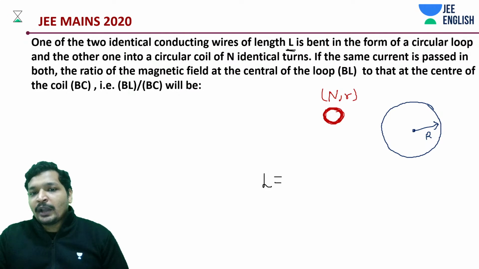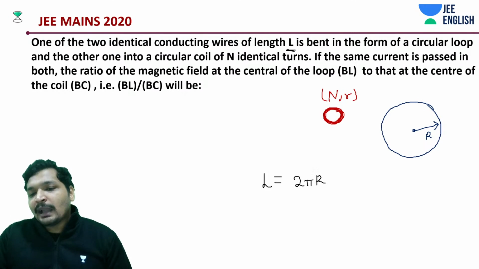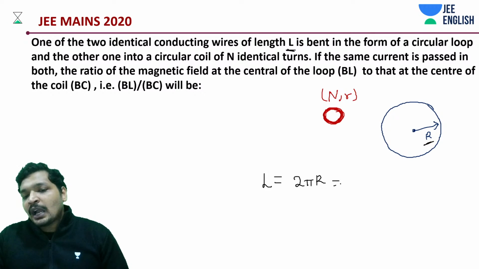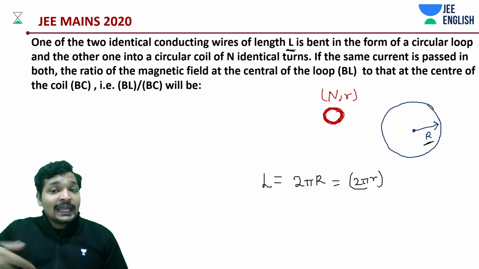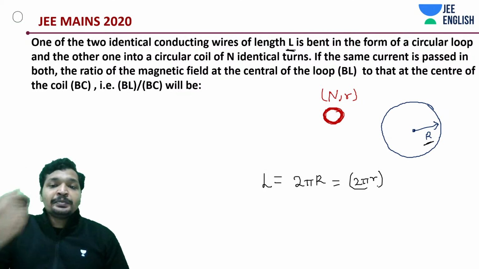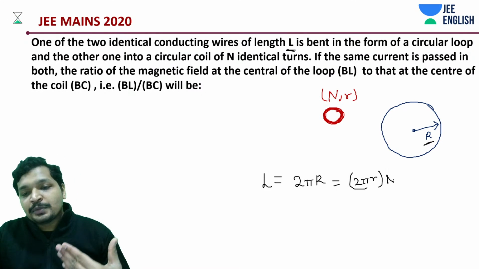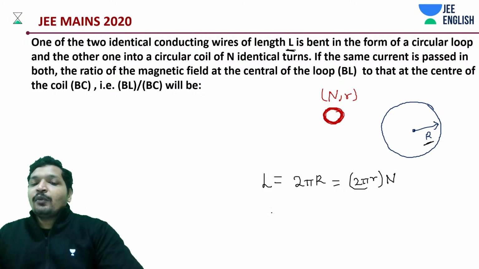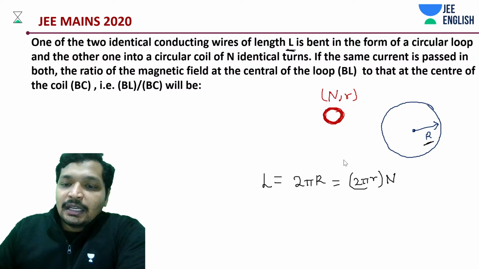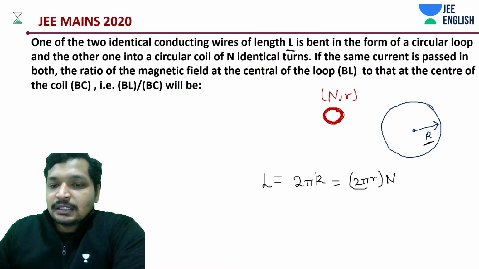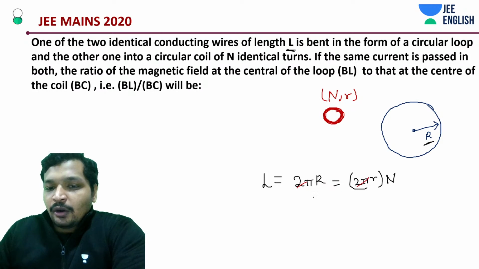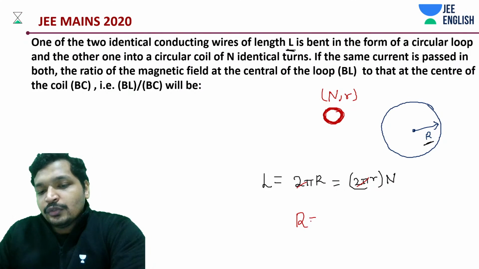If L is that wire bent, it should be L. L is equal to how much in this case? 2 pi capital R. That's correct. And for this one, how much is it going to be? 2 pi r, small r, into n, as n such loops are there. And from there, what do we get? 2 pi gets cancelled out, and R is equal to n into small r.